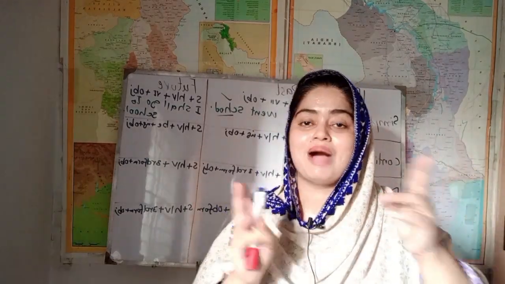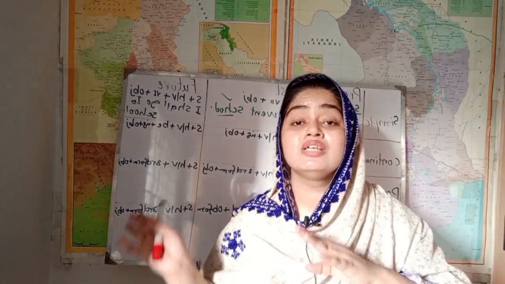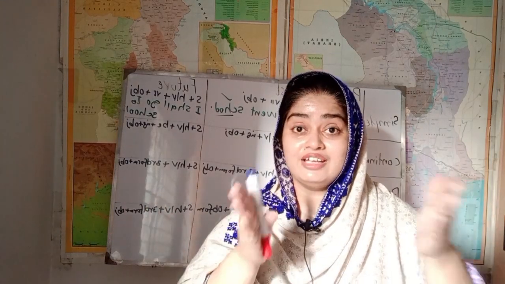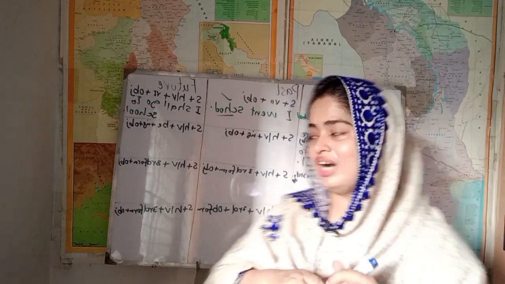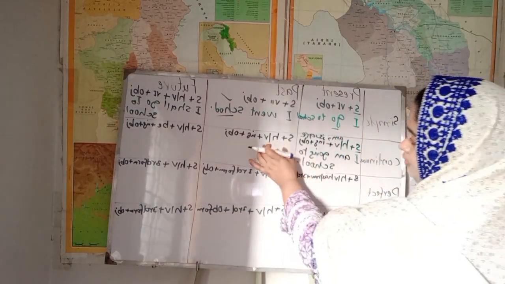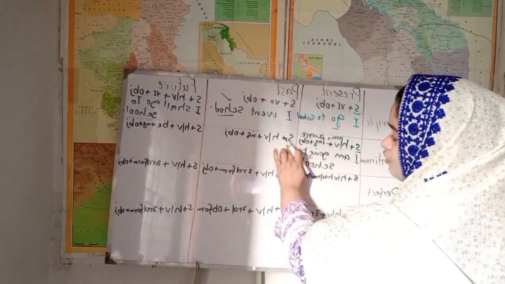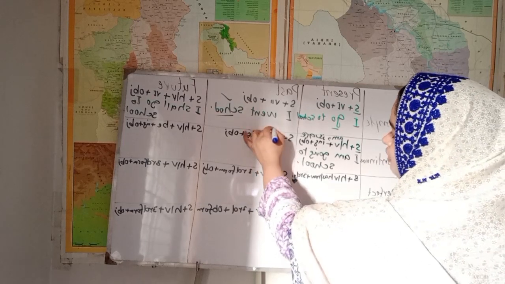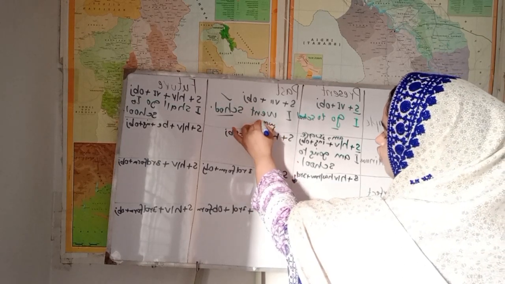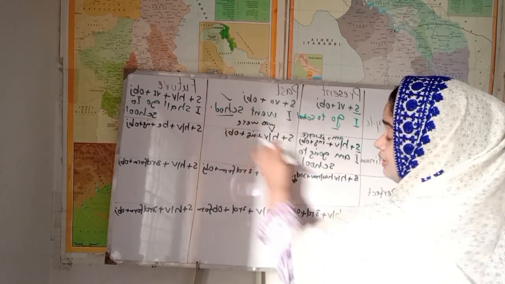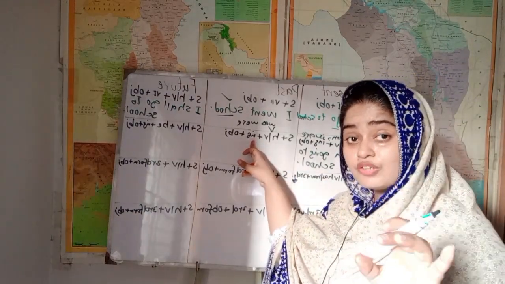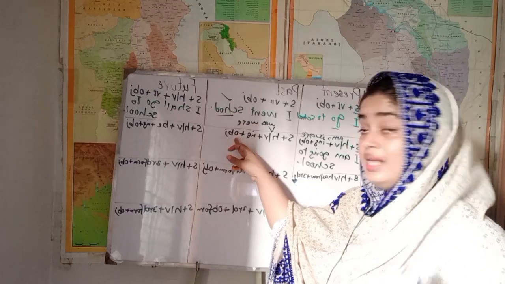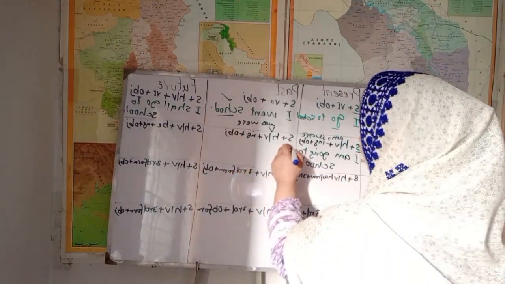In present continuous tense we use is or am. In past continuous tense we will use was and were. And in future continuous tense we will use will be and shall be. Let's define it. Past continuous, first of all subject, then helping verb. There are two helping verbs, was and were. Then in continuous tense there is always the ing form, fourth form, to indicate the continuity, and then object.